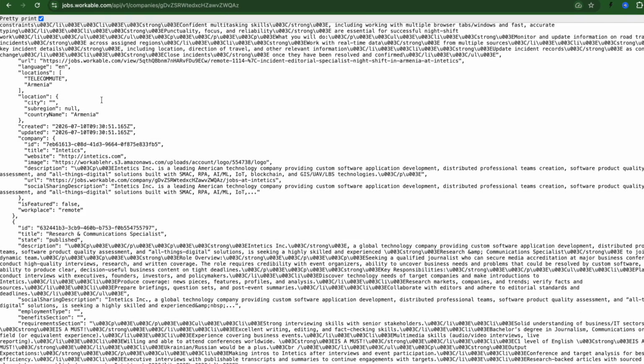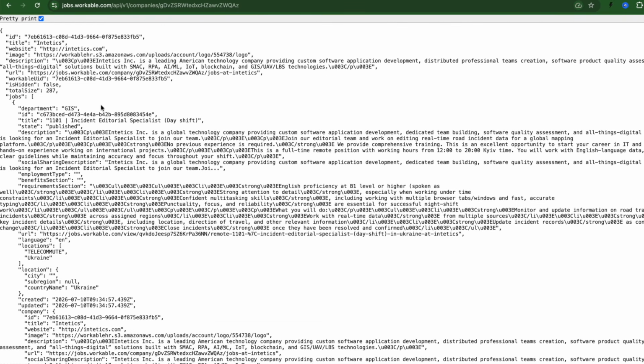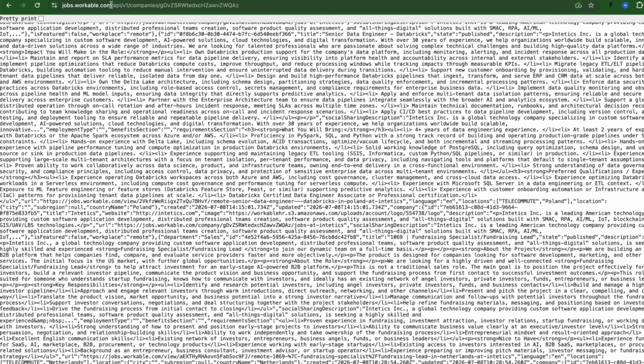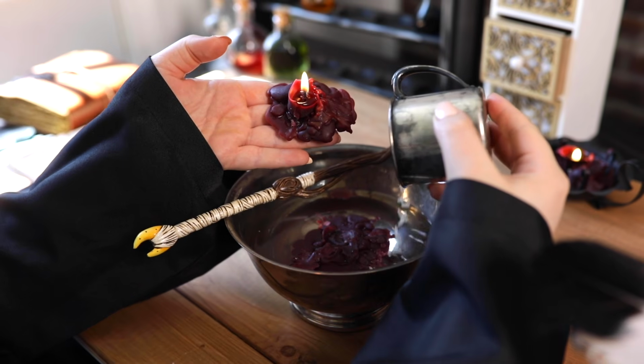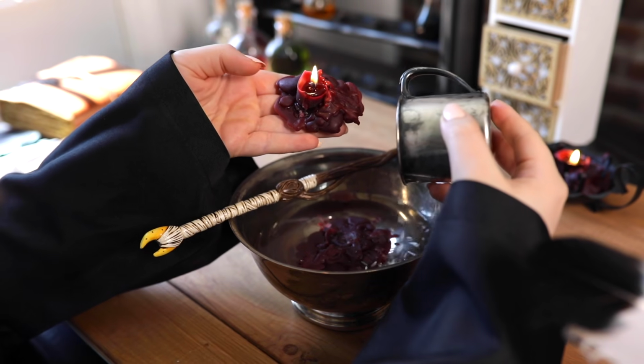The fun part is that you don't need to do this for every company. Now that you know the algorithm for the Workable ATS, you can simply generate a module which will extract the company ID for you and use it to fetch the data. Because the URL stays the same, you just need to map the company name to the company ID used in Workable. And basically you just need to generate a dedicated module for each ATS. And trust me, it's not so hard to do. Of course, it works if you know that the company uses Workable, but generally, I think you understand the idea.